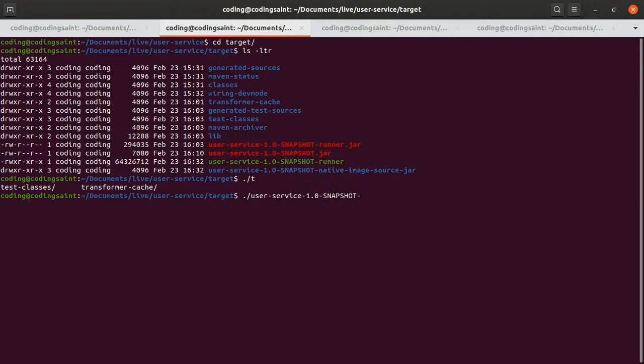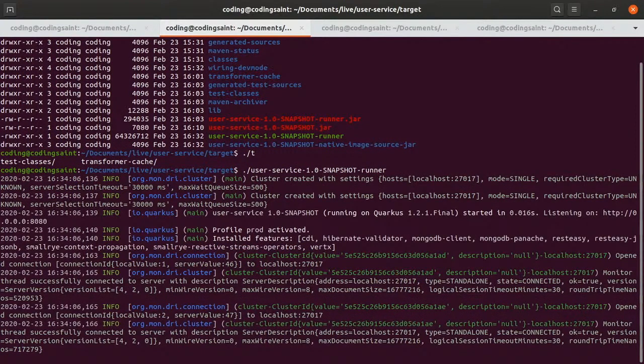Okay, so we have this runner ready. 1, 2, 3, and it started. So how much time did it take here? It started 8, 16, 34, 06. 16, 34, 06. And 136 to 166, so 0.2 millisecond max or 3 millisecond.